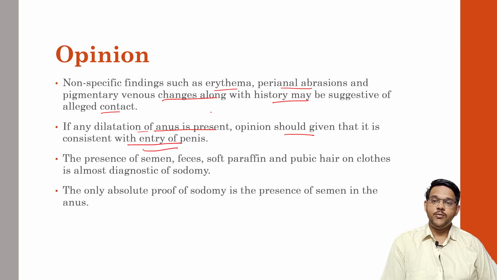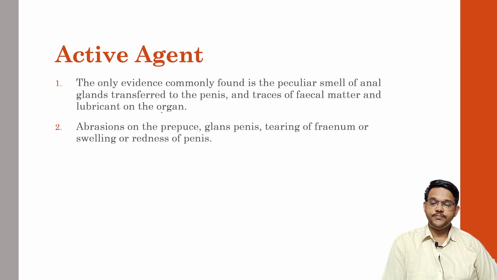So that is the only thing opinion can be given: if there is a dilatation of the anus and it is present, then the opinion can be given that it is consistent with the entry of the penis. Presence of semen, feces, or soft paraffin or pubic hair on clothes is almost diagnostic of sodomy. So presence of semen or feces indicates that sodomy was completely done, and just dilatation of the anus indicates that there was entry of the penis. The only absolute proof of sodomy is the presence of semen in the anus.